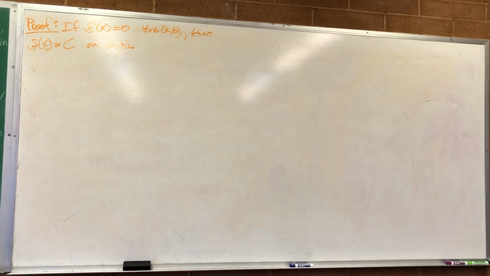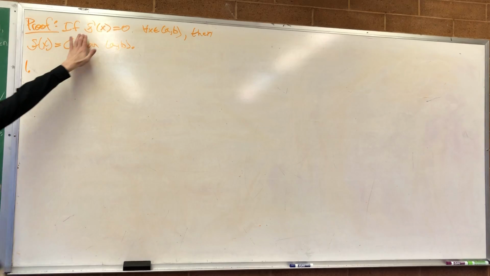I think that's all it says. If f prime of x is equal to 0 at each point x of an open interval AB, then f of x is equal to a constant c for all x on AB. We have that same thing written there. Okay, so let's prove this really quick.